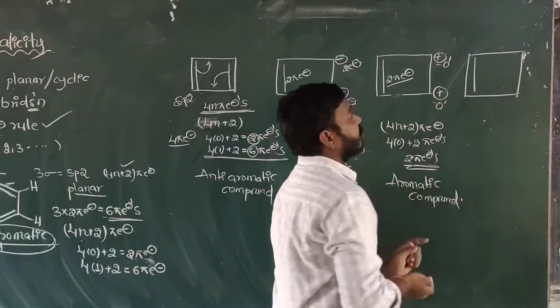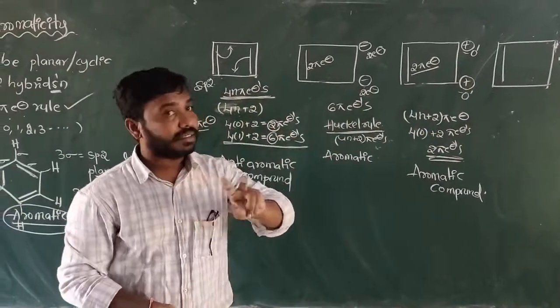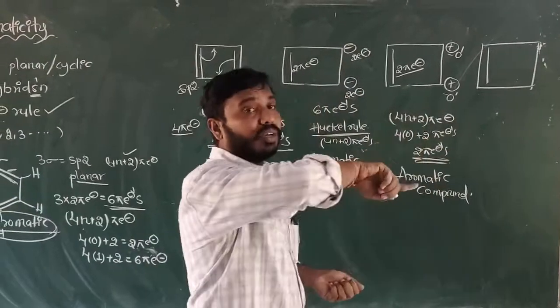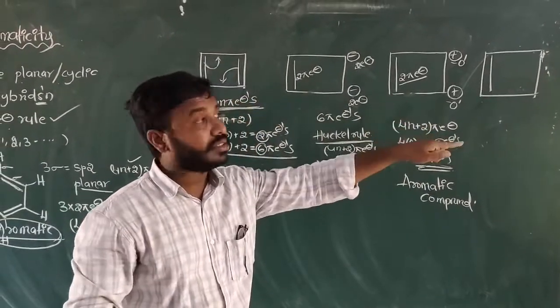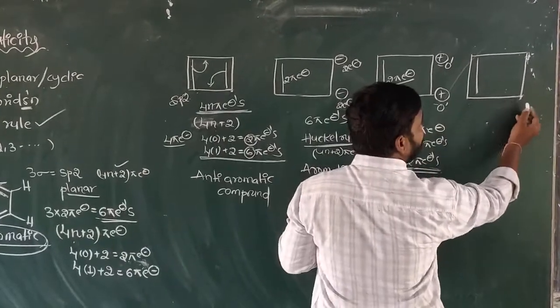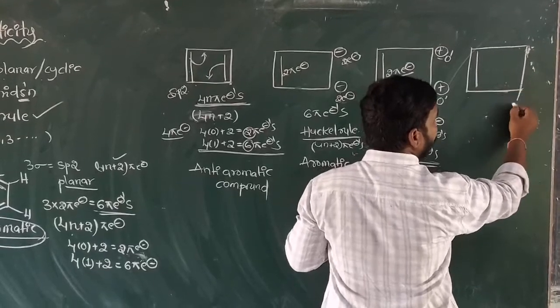In this last structure, two carbons have sp3 hybridization. How? According to the polygon structure, without showing carbons and hydrogens, this carbon is surrounded by two bond pairs and the remaining two are hydrogens.